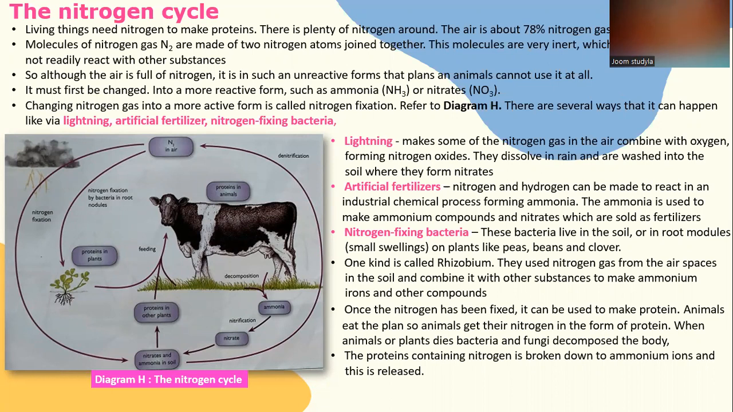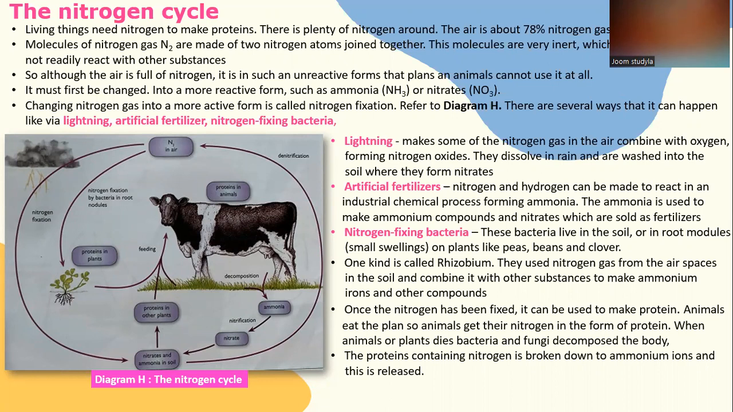Changing nitrogen gas into a more reactive form is called nitrogen fixation. Refer to diagram H. There are several ways that it can happen, like via lightning, artificial fertilizer, and nitrogen-fixing bacteria.